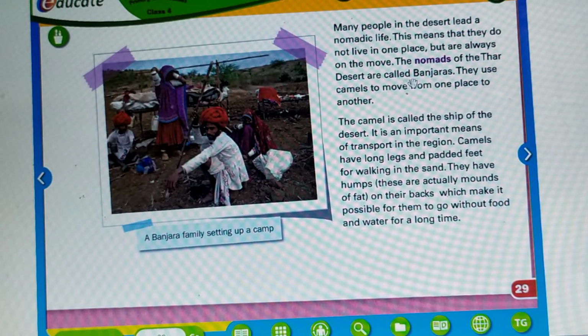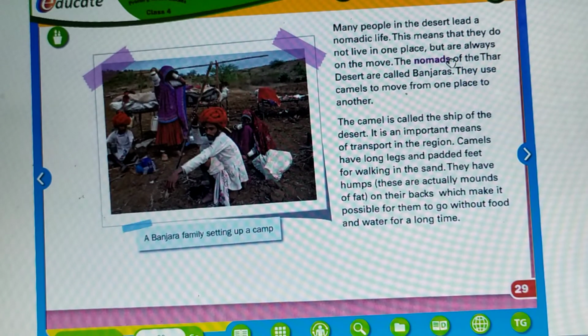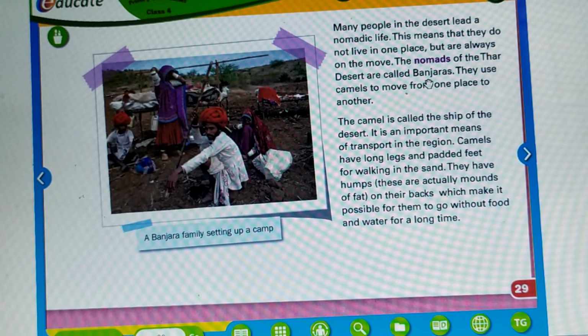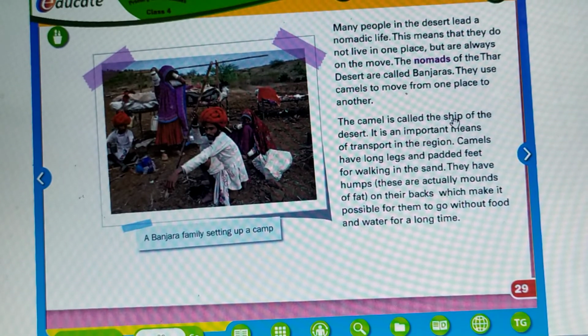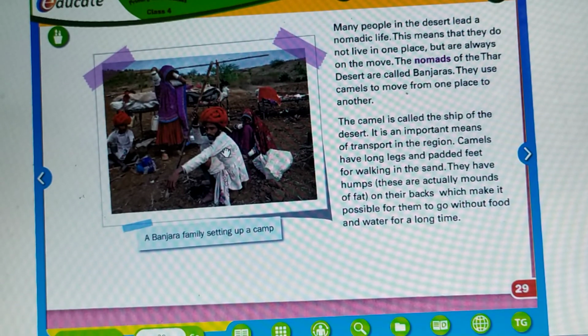Many people in the desert lead a nomadic life. This means they do not live at one place but are always on the move. They don't settle down at one place. The nomads of the Thar desert are called Banjaras. They use camels to move from one place to another. That is why the camel is called the ship of the desert. Now here you see, a family of Banjaras has set up a camp. Can you see in the picture?